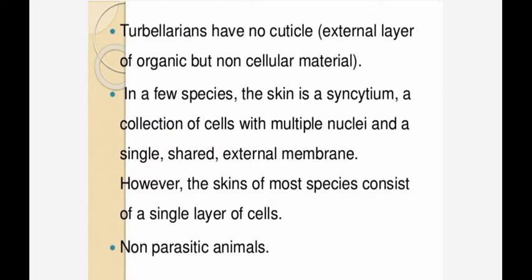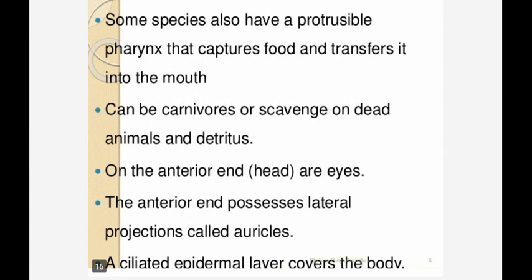However, the skin of most species consists of a single layer of cells. These are non-parasites. Some species also have a protrusible pharynx that captures the food and transfers it into the mouth. In general, the mouth should capture, but here the pharynx comes out of the mouth and captures the food.